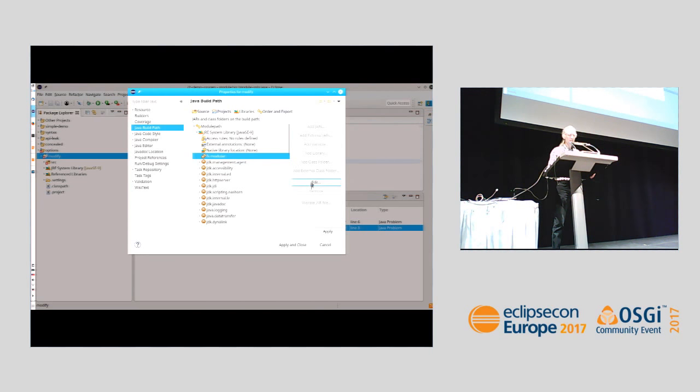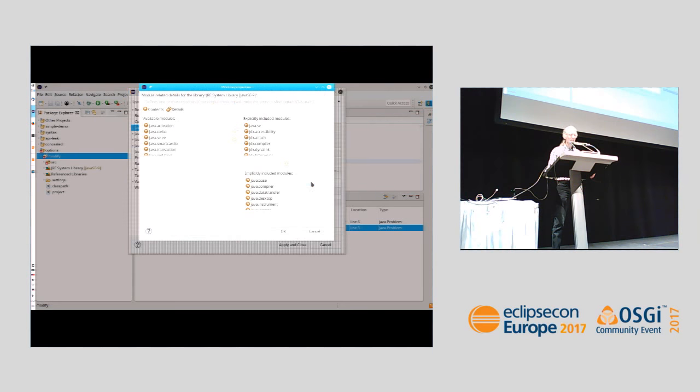And if you click on edit or double click, the first thing you can see is that the content of all this is now divided into 3 different groups. These are the ones that you are explicitly requesting. These are the ones that you also get because there are dependencies from the top to the bottom. And these are the ones that are physically available in that container, but they are not included in the build.